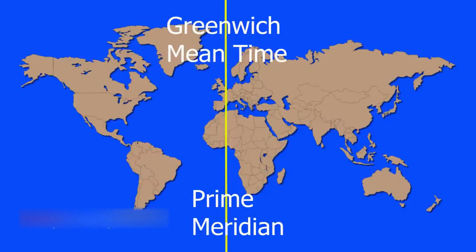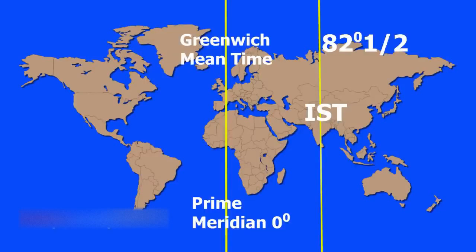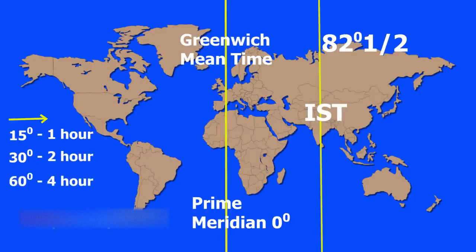Now, from GMT, Indian Standard Time is at 82.5 degrees. That means there will be a time difference of 5.5 hours. Because if we travel 15 degrees, the time difference is 1 hour; 30 degrees, 2 hours; 60 degrees, 4 hours; 75 degrees, 5 hours; and 82.5 degrees, that is, we are adding 7.5.